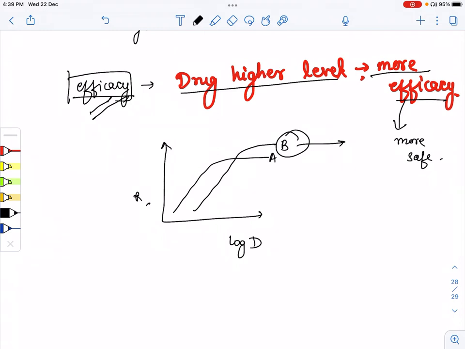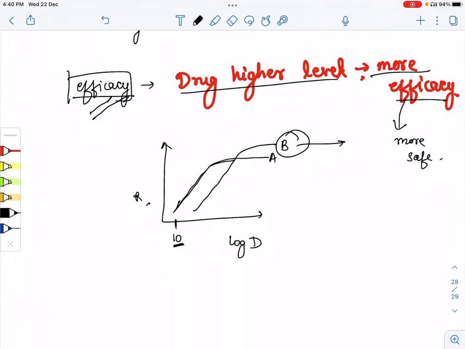So we have to remember this point: more efficacy means the drug is more safe, because at a low dose, how can we remember it? Suppose we give one drug at 10 gram, this drug starts producing its action.